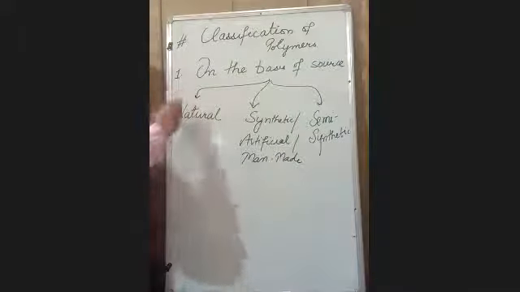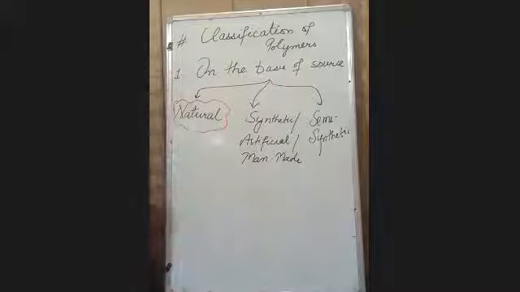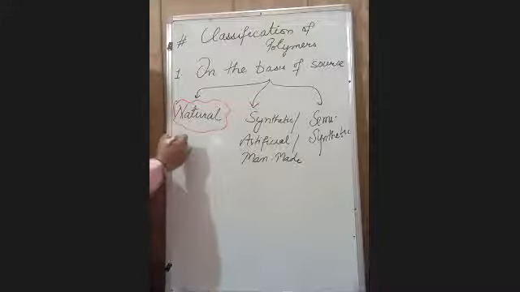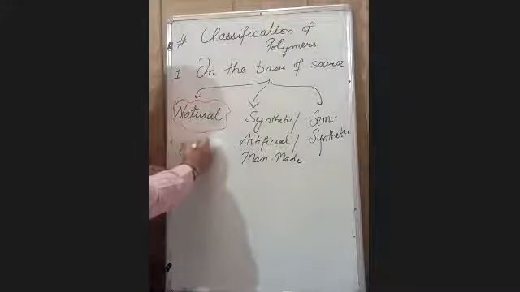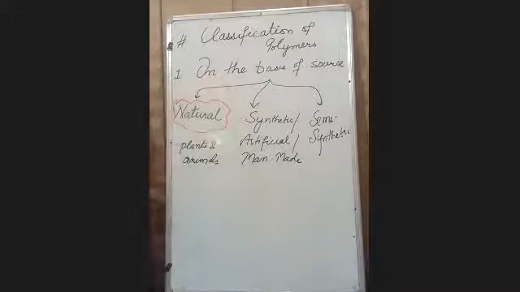natural. Natural means the polymers which can be synthesized for their life processes by organisms, occurring in plants and animals. In short, their source is natural, which can be obtained from nature.